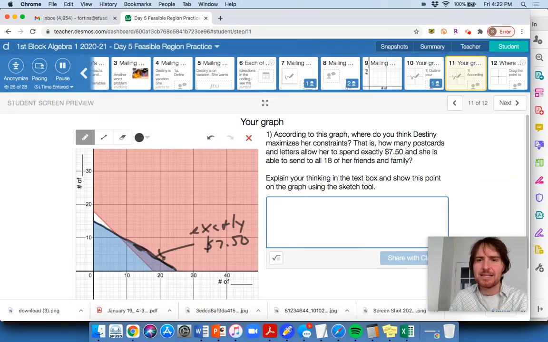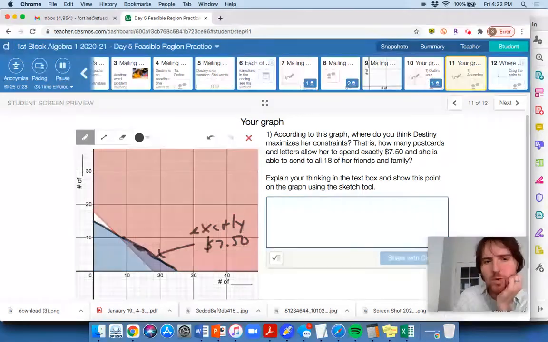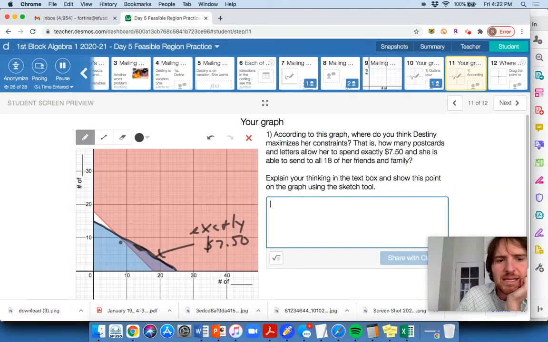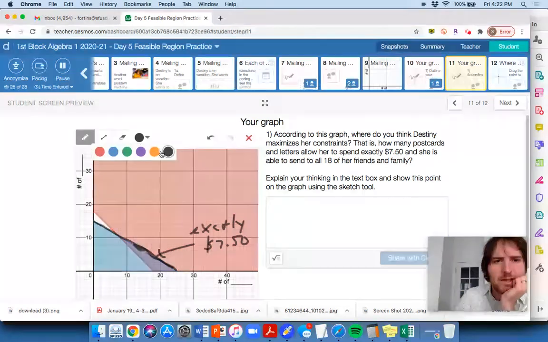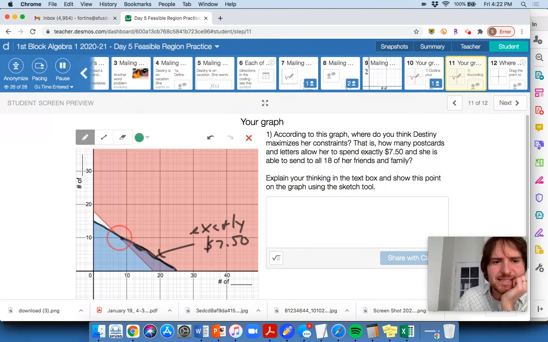And the question is, can she send to all 18 of her friends and family, and why? So all 18 would be where, well, this is 18. Yeah, she sure can right here. Look, this point here on the boundary is exactly 18. She wants to send, so ideally, I think it's probably better she sends to more than 18 people, right? She can spend all the way up here.